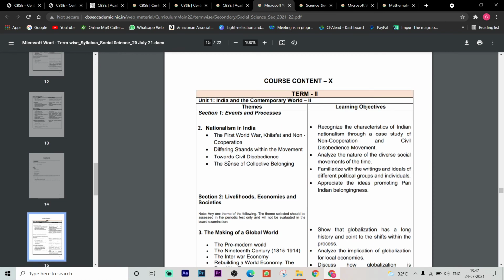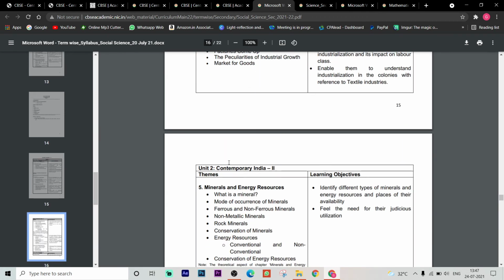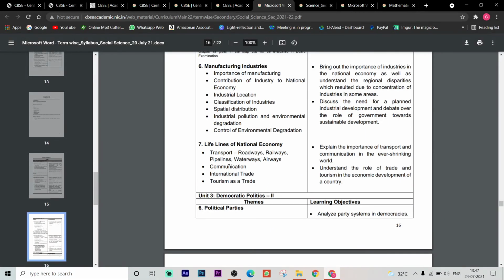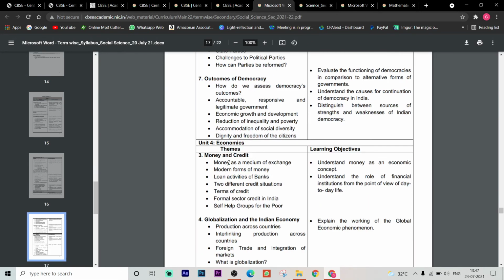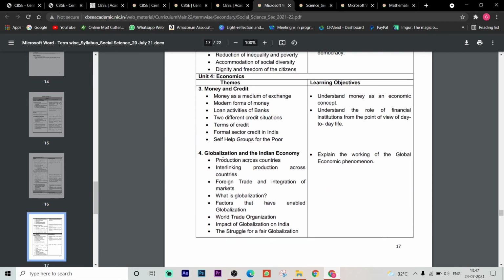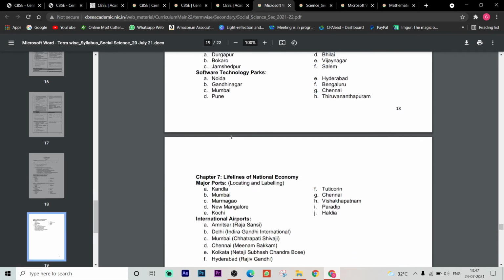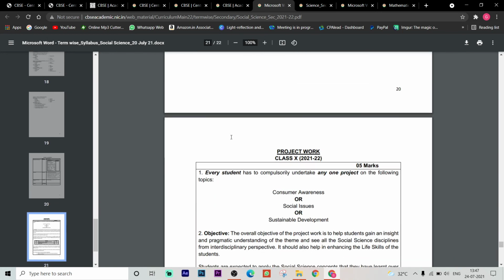So term 2, if we see, nationalism in India, the making of a global world, the age of industrialization, minerals and energy resources, manufacturing industries, lifelines of national economy, outcomes of democracy. Okay, and economics, if you see, money and credit, globalization and the Indian economy. So those are the topics. So here outline political map of India you have to use for practicing. So these are the criteria for social.